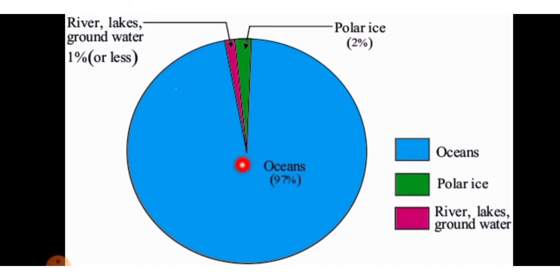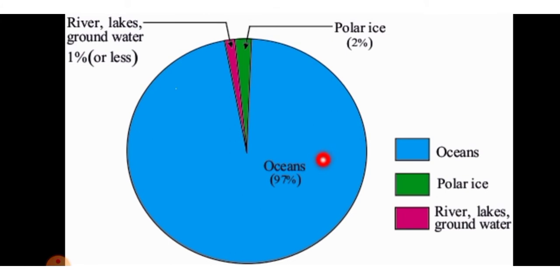In more detail, this complete globe is the earth. About 97% of the earth's water is present in the ocean. 97% of the water is present in the ocean, but it is saline water. More water is present in ocean and sea, but it is salty, it is saline, it is not potable water. Potable means fit for drinking; this is not fit for drinking.